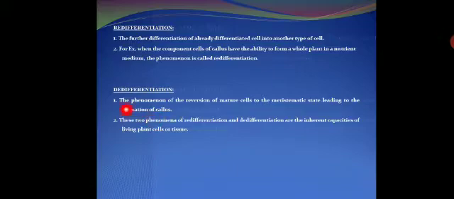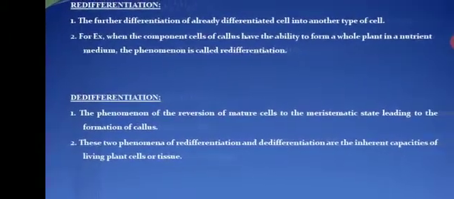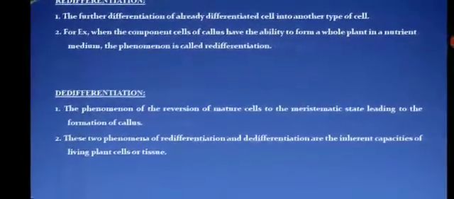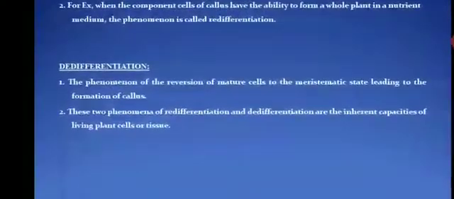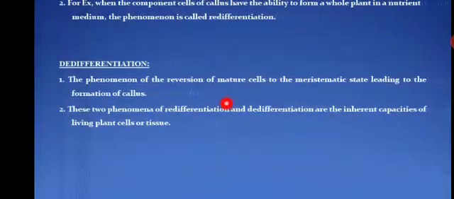Differentiation means a simple cell develops into a complex one. Again, a further change can occur in a differentiated cell, and that is called dedifferentiation. It is the reversion of matured cells to the meristematic state, leading to the formation of callus.